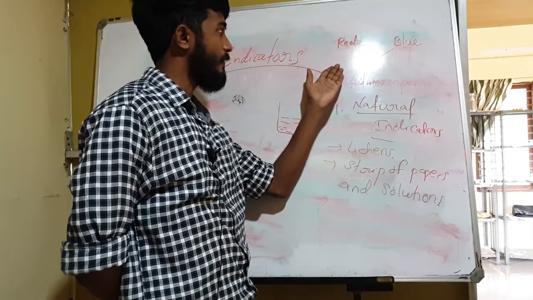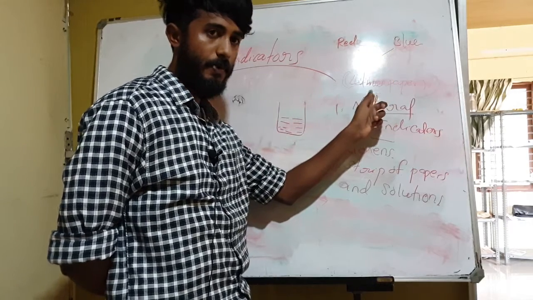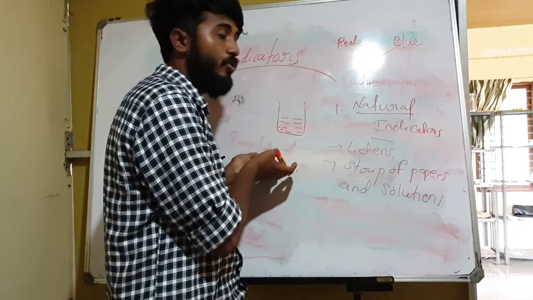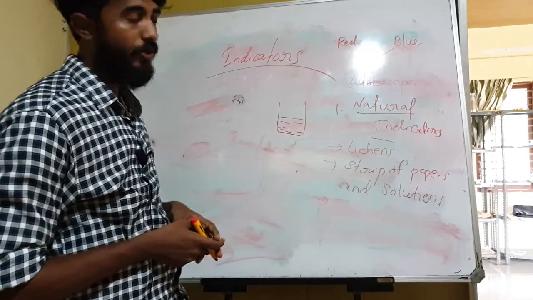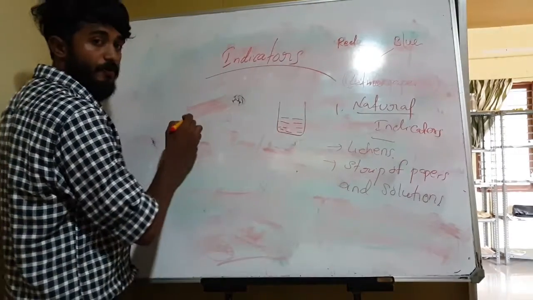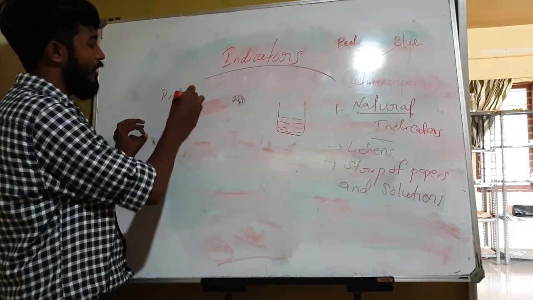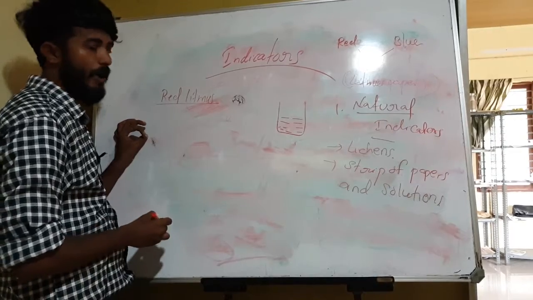So with the help of red litmus paper and blue litmus paper, how can we find out whether the given solution is acid or base? That we are going to see. So listen here. If you are provided red litmus paper, what will happen?